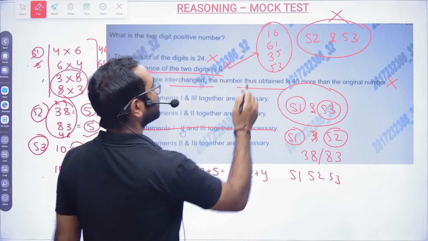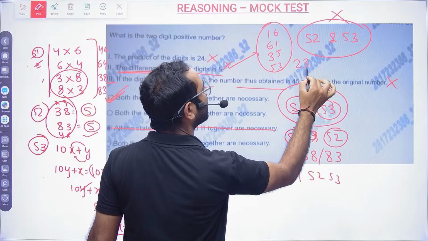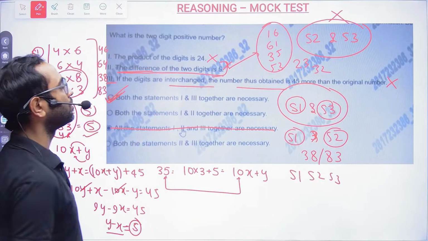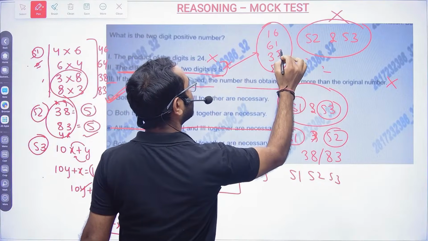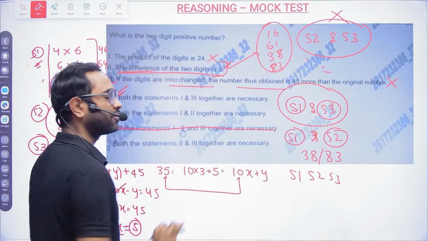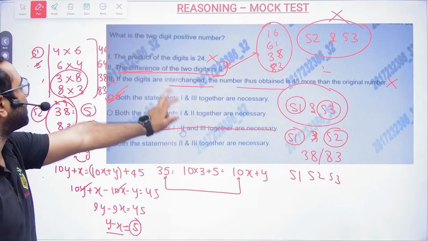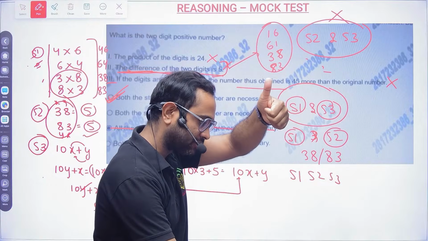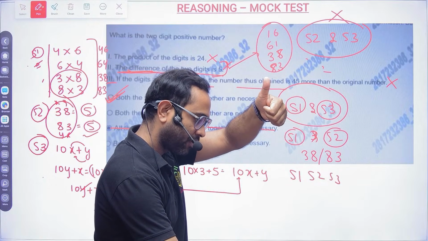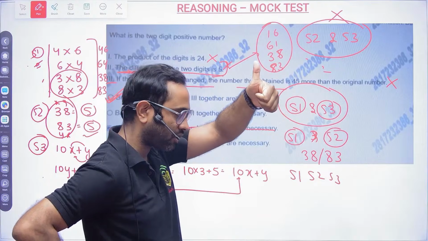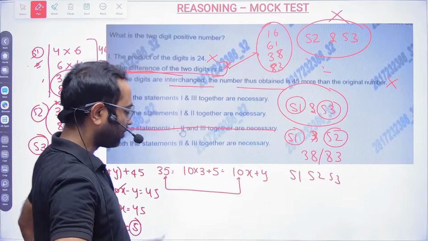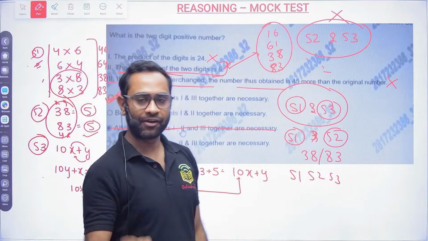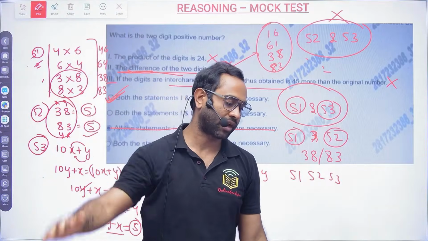Because there will be multiple possibilities, like 2, 3, 3, 2, since in statement 2 they are just telling the difference of the two digits is 5, there will be multiple combinations if you take statement 2 alone. Is it clear for everyone, guys? Very good. So A is correct. This was a good question. Data sufficiency questions will be like that only. If we make a small mistake, that's all gone. Okay, clear?